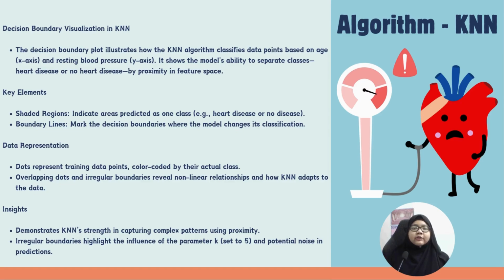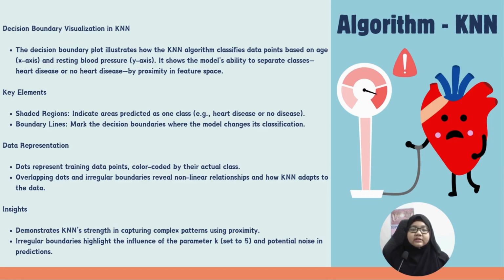We will also dive into a decision boundary plot to help you understand how KNN classifies new data points. The decision boundary plot shows how KNN separates the data into two classes, heart disease or no heart disease, based on the proximity of points in the feature space, age and BP. There are two key elements: the shaded regions, which represent areas predicted as one class, such as heart disease or no heart disease, and the boundary lines, which indicate where the model changes its prediction, showing how the algorithm distinguishes between classes.